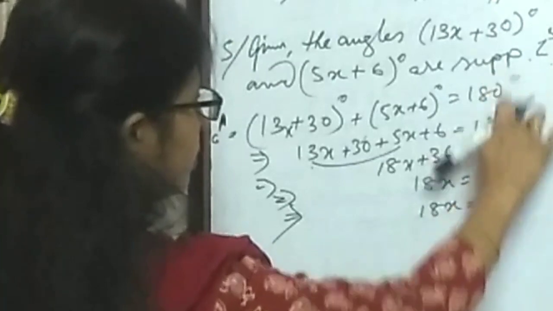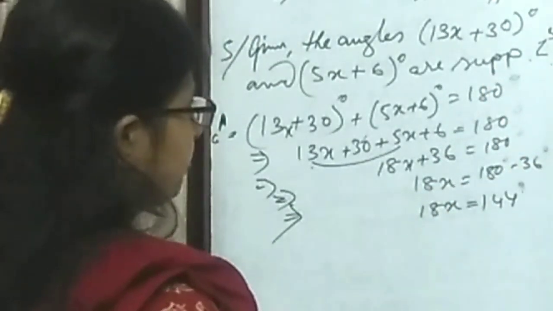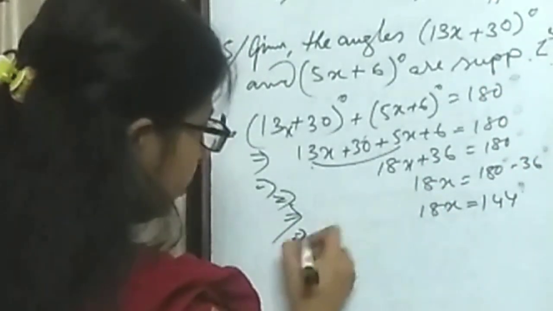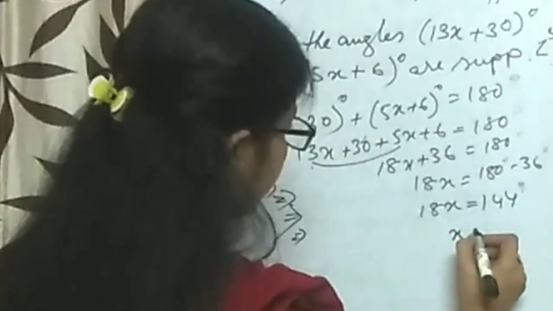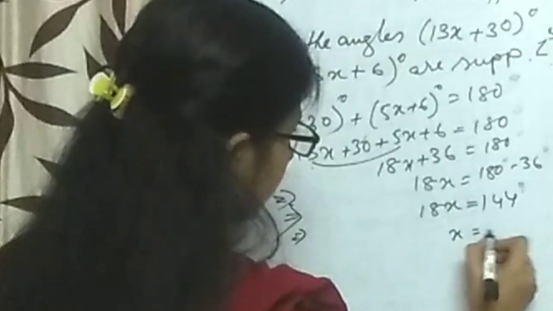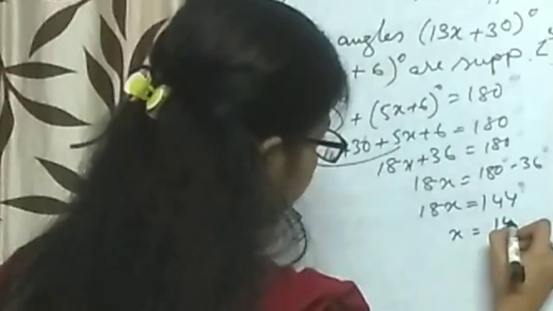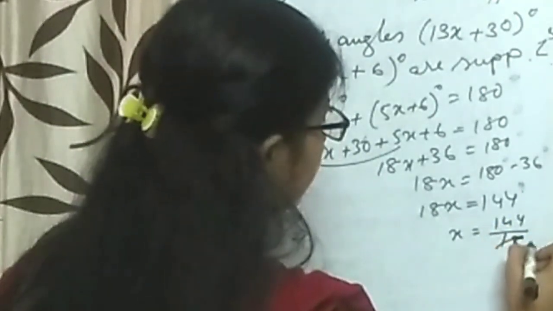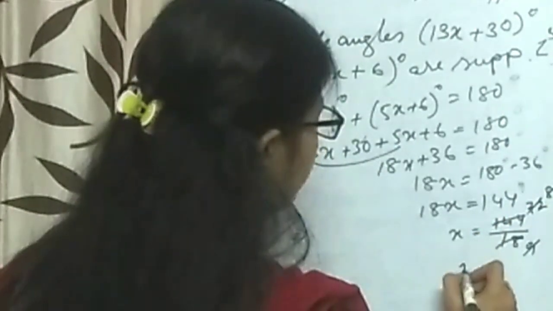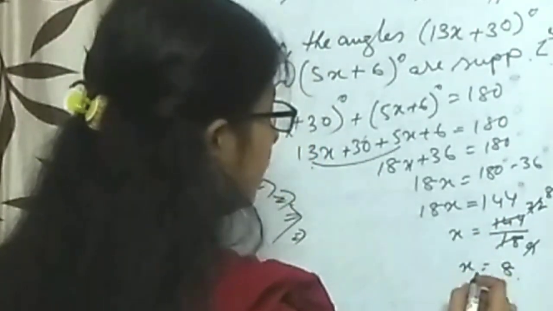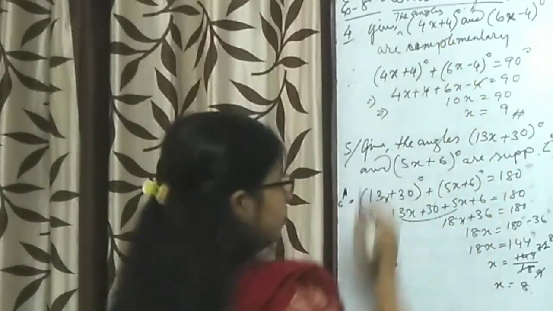So, 144 by 18. x comes equal to 8. If x is 8, then place here.